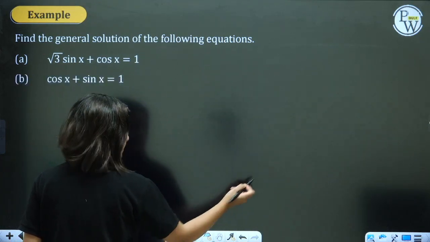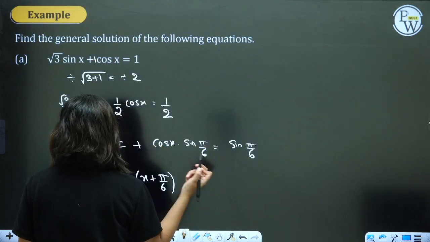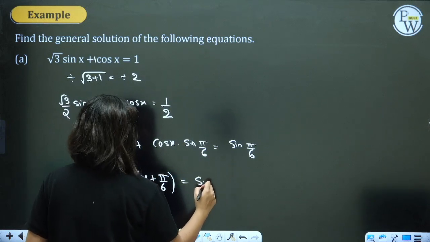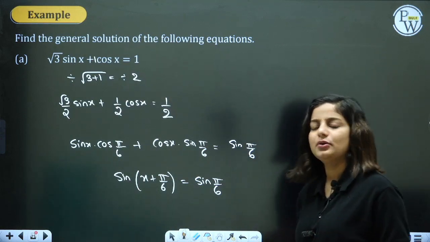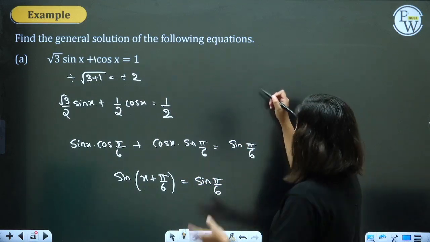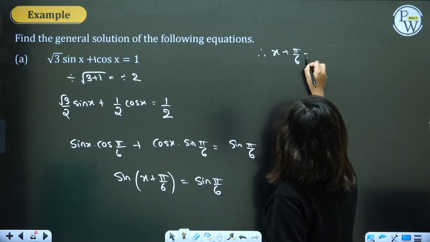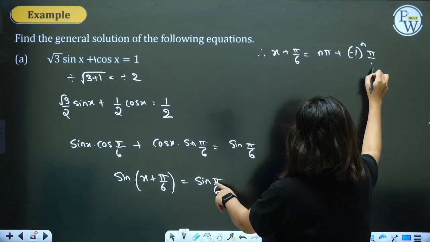Can you see the previous slide? Sine of theta plus alpha. Here theta was x, alpha was pi by 6, equal to sine of pi by 6. Now sine theta equal to sine alpha. We need the general solution. Therefore, x plus pi by 6 is equal to n pi plus minus 1 raised to n times alpha.